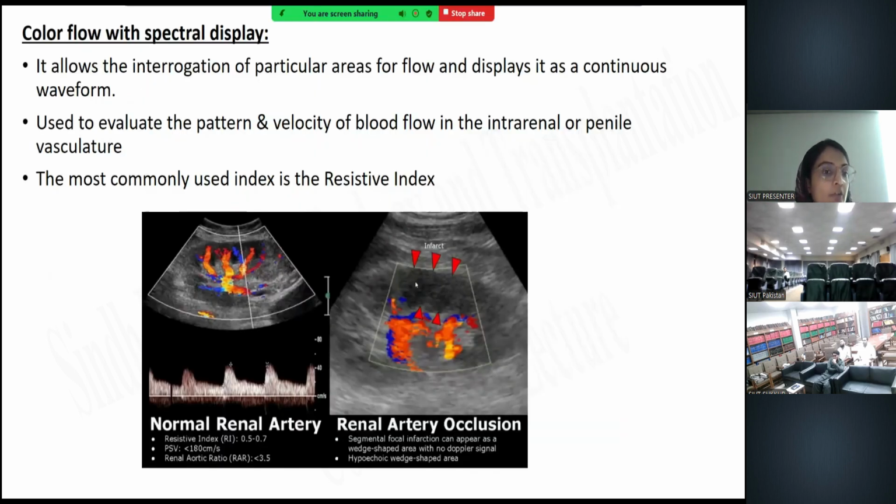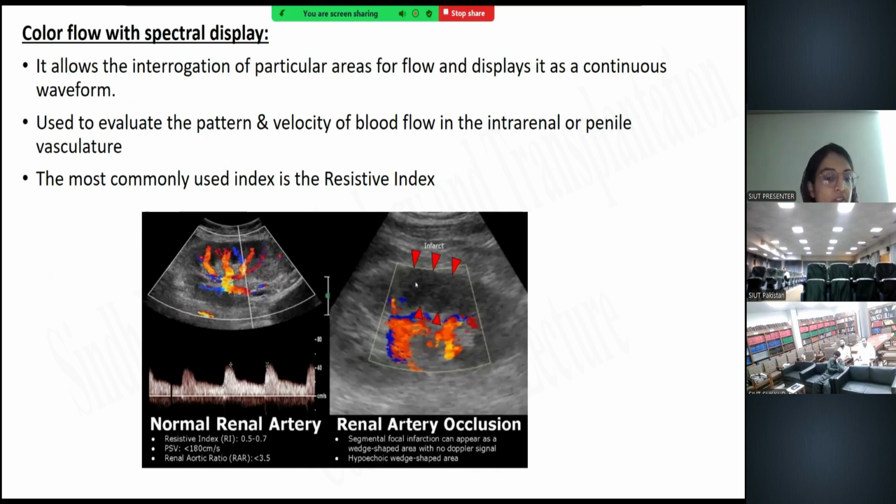Now another mode is the color flow with the spectral display. This allows us the interrogation of particular areas for flow and displays it as a continuous waveform. It is used to evaluate the pattern and the velocity of blood flow in the intrarenal or penile vasculature. The most commonly used measure is the resistive index.